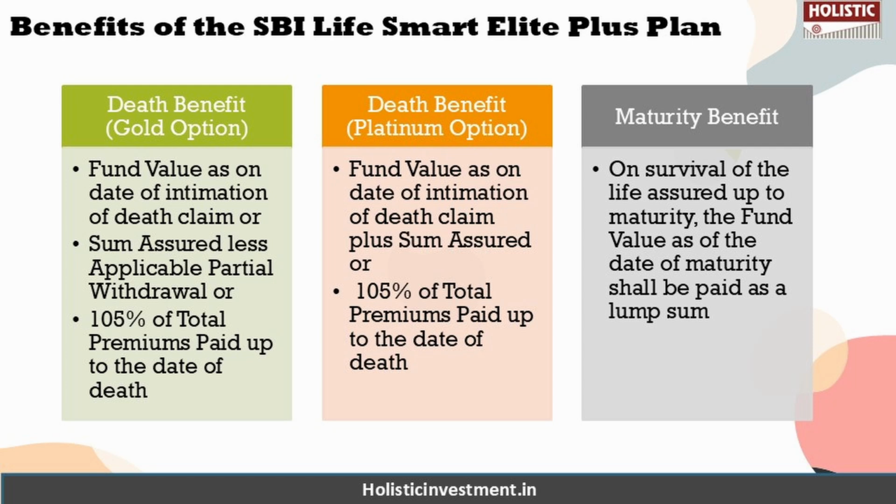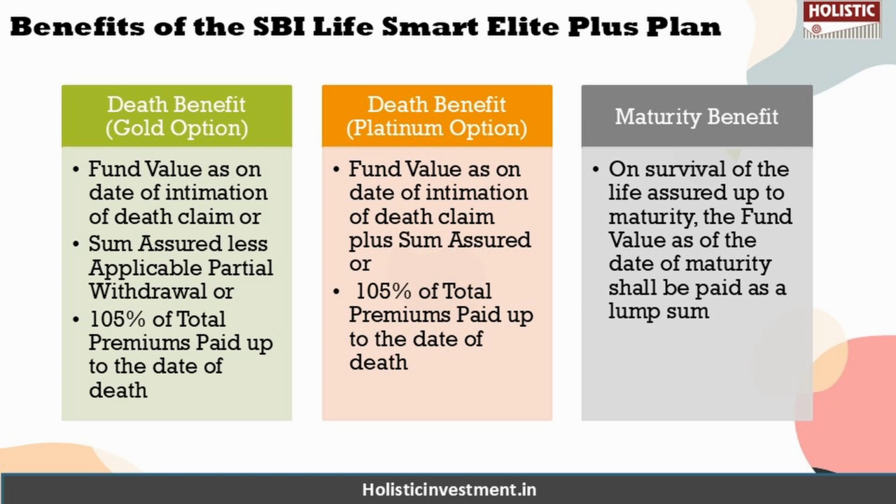As you can see on the screen, under the gold option there are three options: the fund value as on date of death, or the sum assured less any applicable partial withdrawal, or 105% of the total premium the policyholder has paid up to the date of death. Out of these three options, whichever is highest in value at the time of death of the policyholder will be given as the death benefit to the beneficiary.